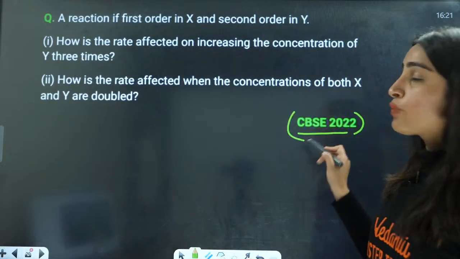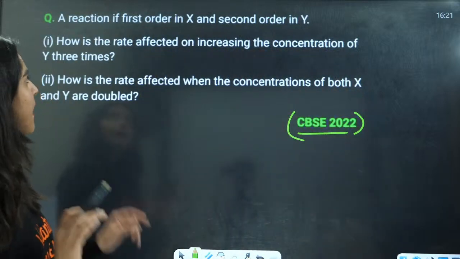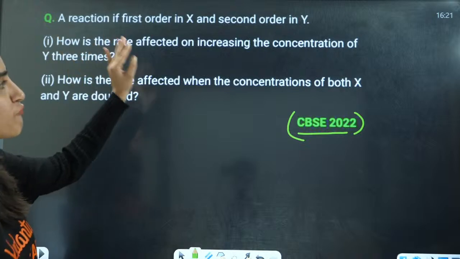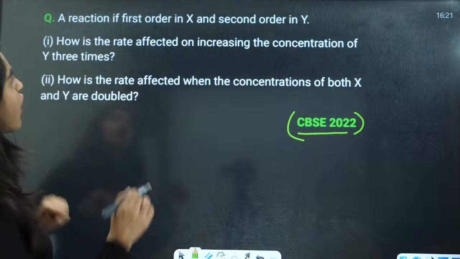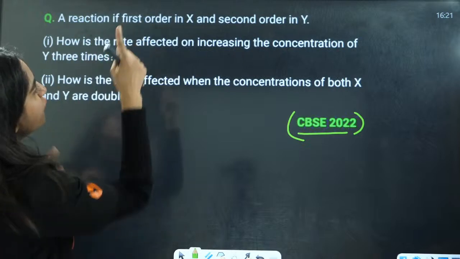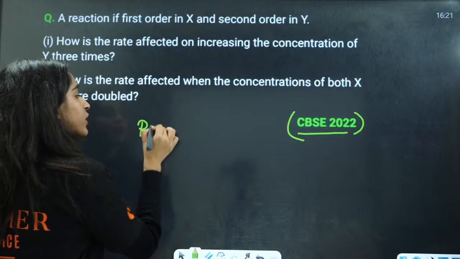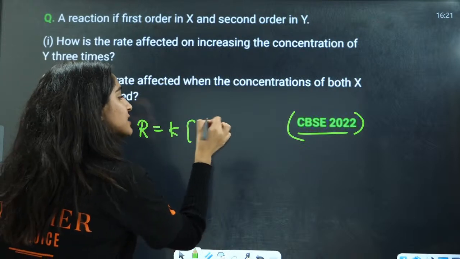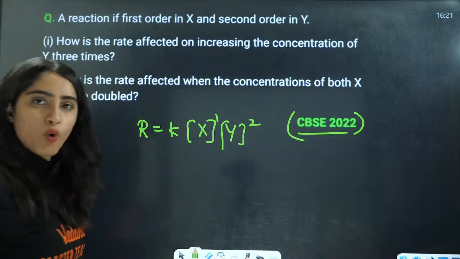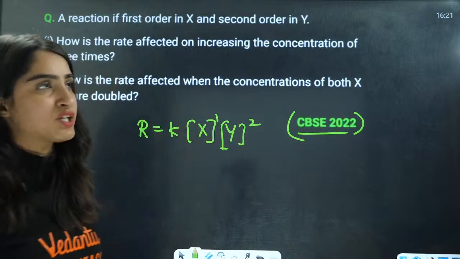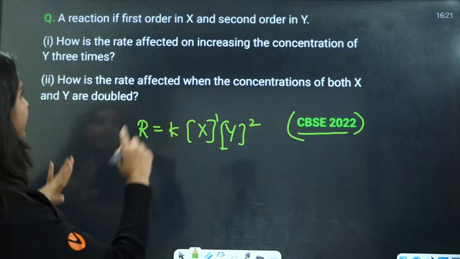Next question, 2022. See this. How is the rate affected on increasing the concentration of Y 3 times? Firstly, they have given a reaction which is first order in X and second order in Y. That means they are giving you this equation. Now, how is the rate affected on increasing the concentration 3 times?